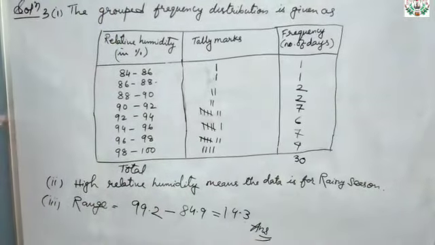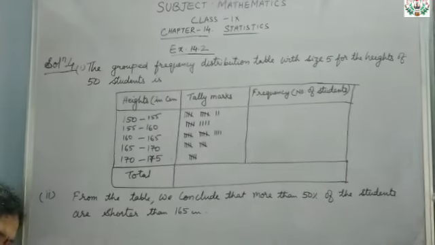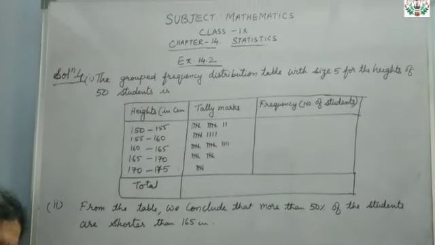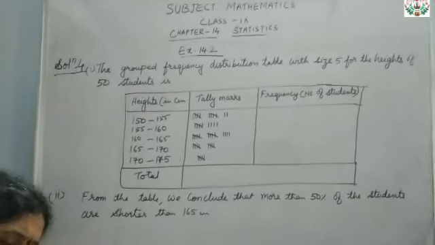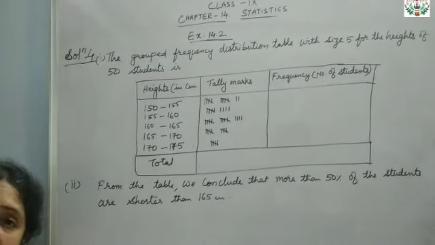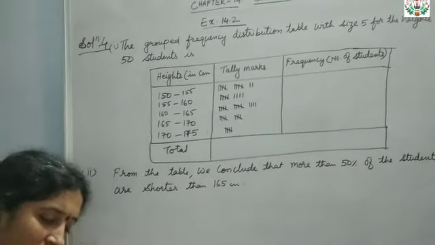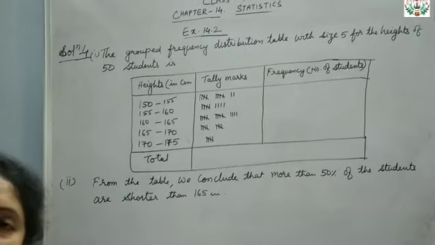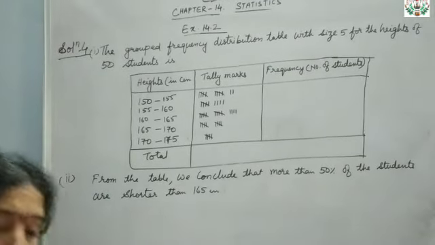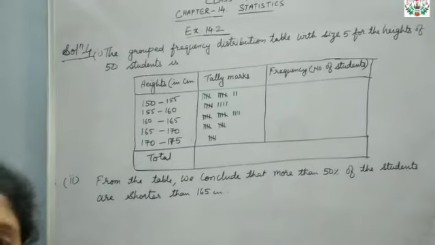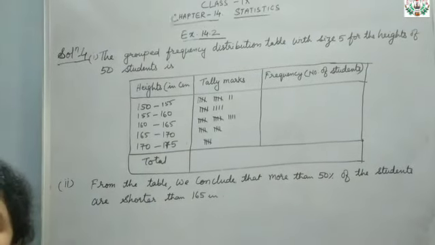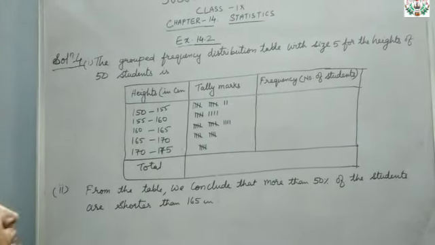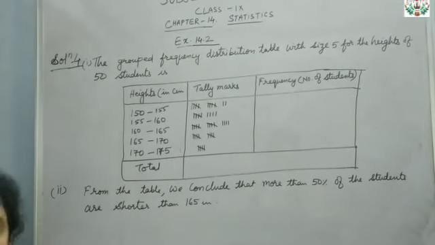Okay, clear? The fourth question goes like this: the heights of 50 students, measured to the nearest centimeter, have been found to be as follows. You can see the 50 students' heights are given over there. Carefully see each number and make the frequency distribution table.